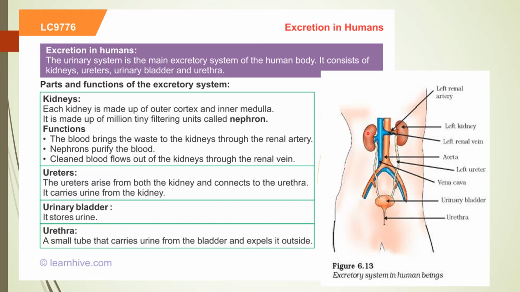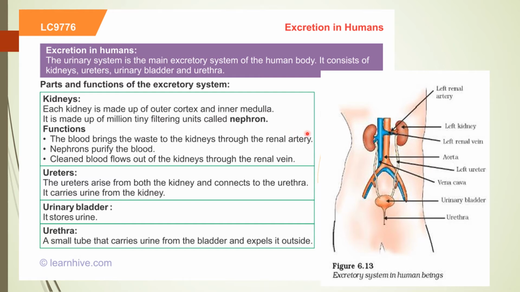So what is the role of the kidney? Now you see over here, a kidney has an artery known as the renal artery. You can see left renal artery, left renal vein, and the same with the right renal artery and right renal vein. These are the arteries and veins coming to the kidney.